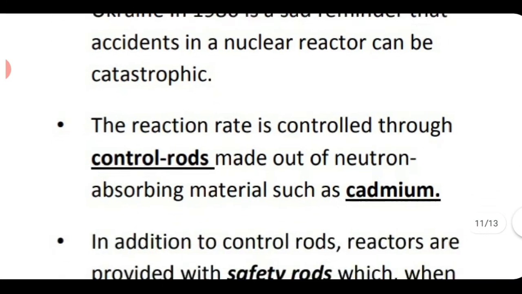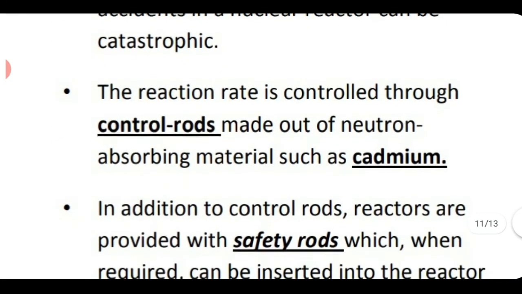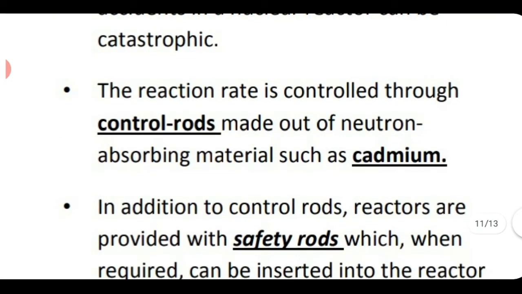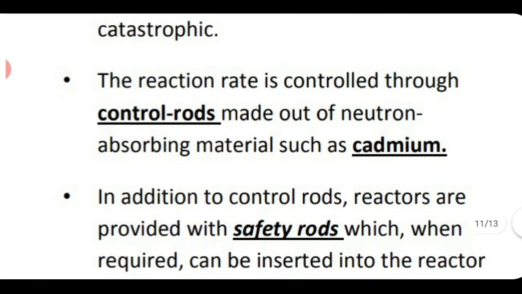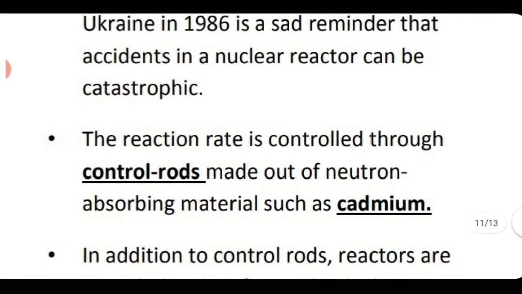To control that, we use control rods, and control rods are neutron absorbing materials such as cadmium. Cadmium and boron rods are used as control rods. They will be absorbing neutrons. So the excess neutrons will be absorbed, and by that we make sure that the reaction is not continued as earlier.